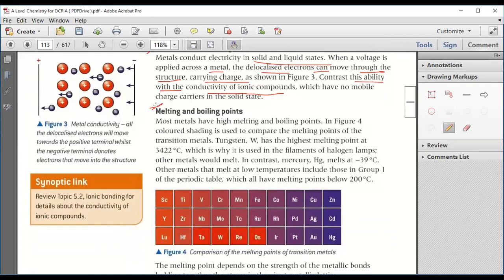Now we have melting and boiling points. Most metals have high melting and boiling points. Why do they have high melting and boiling points? Again, strong forces of attraction. If the force of attraction between the two elements is strong, it means we require more energy to separate them.